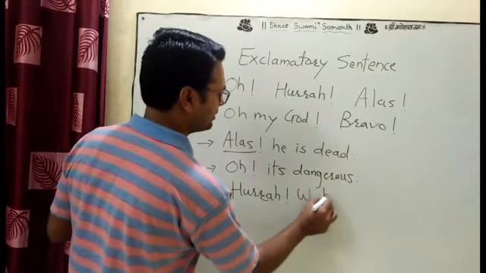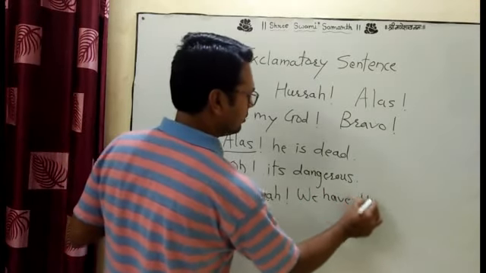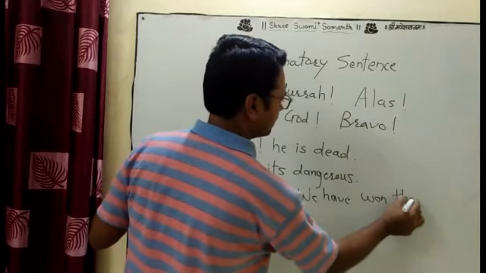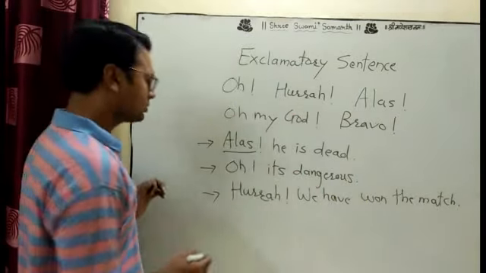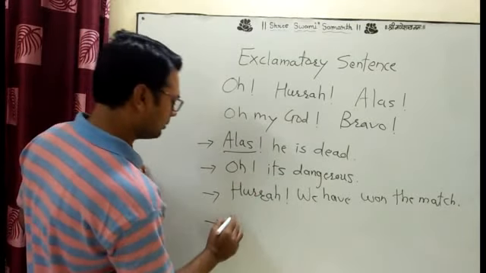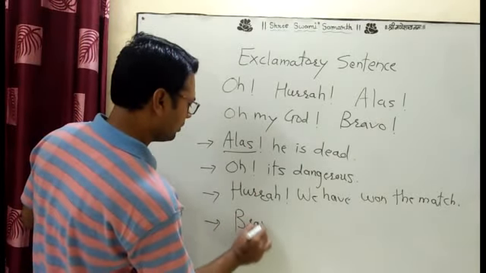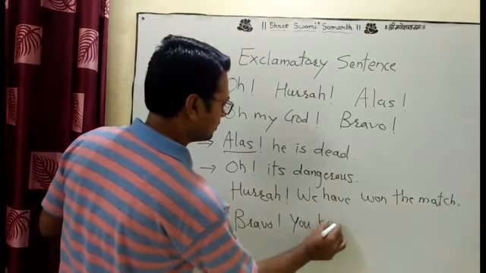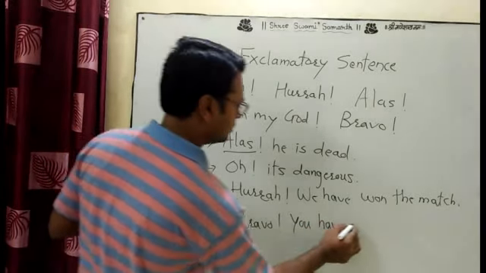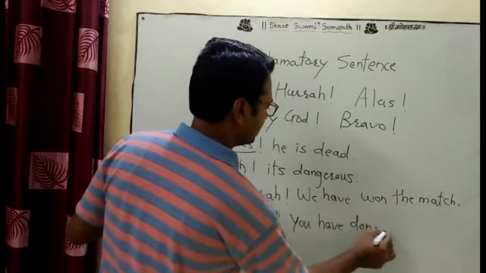We have won the match. These words also. Now we also take the example bravo. Bravo. You have done well.